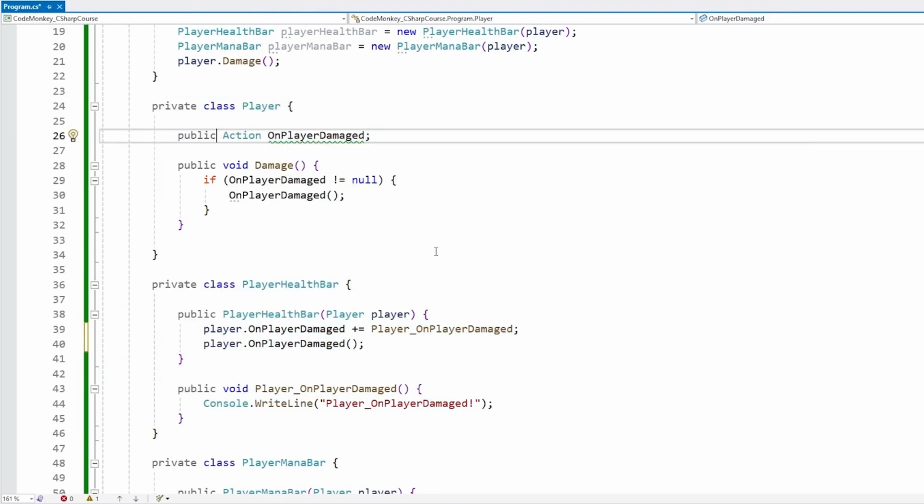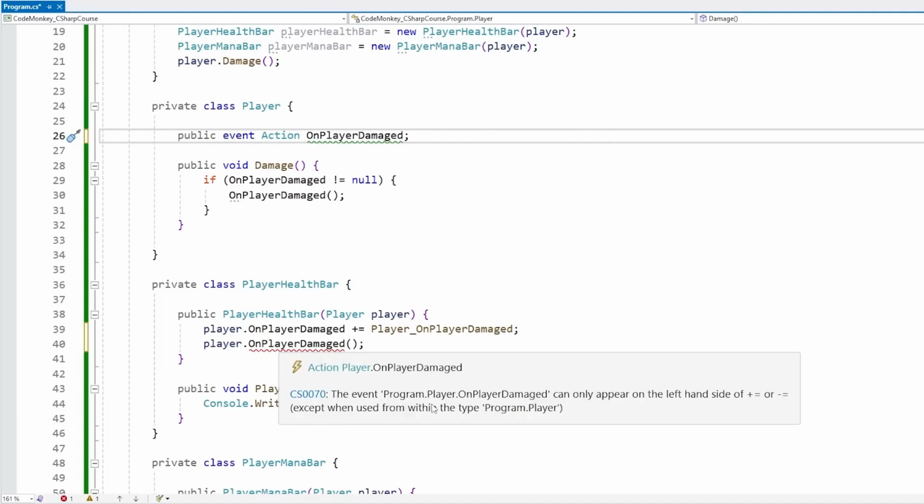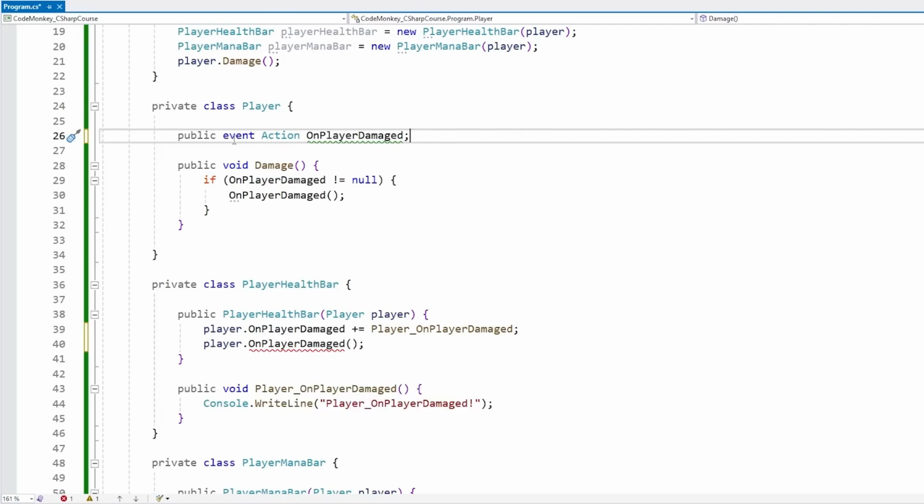Usually you do not want this. You want the class that defines the event to be the only one that can actually invoke the event. And if you add the event keyword, then the compiler actually enforces that rule. So yep, down here, nope, it cannot call it. The event can only appear on the left-hand side of a plus equals or minus equals, so subscribing or unsubscribing, except of course when used from within the player class, within where the event was defined. So the event keyword is really nice for essentially protecting you from yourself.